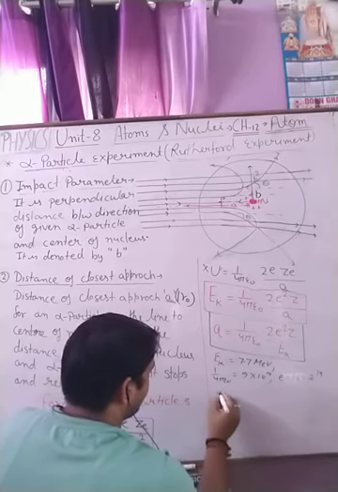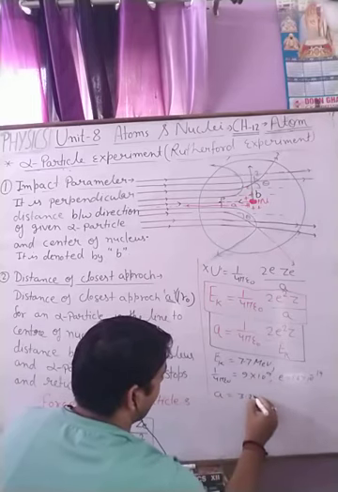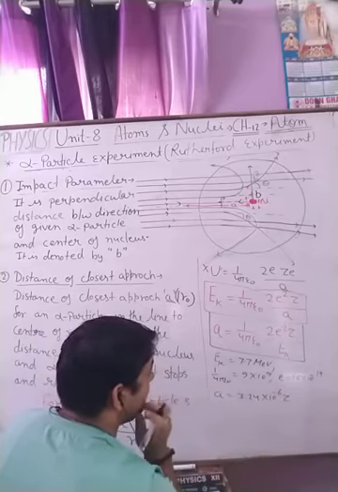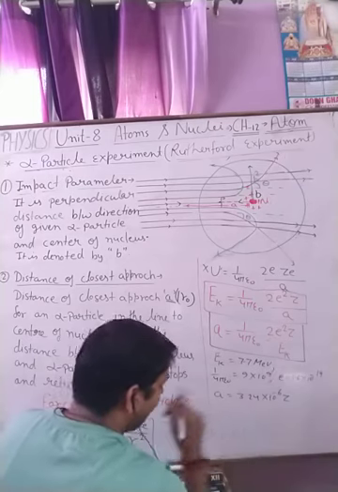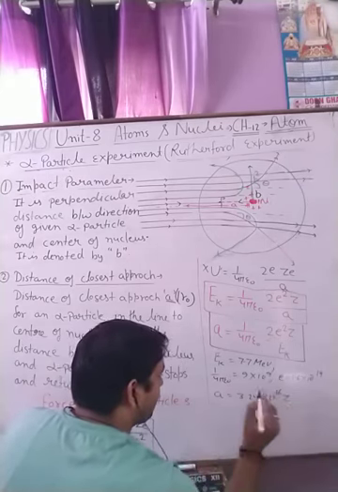By putting in all these values, we calculate the result as 3.24 into 10 to the power minus 16 Z, where Z is the atomic number of gold.